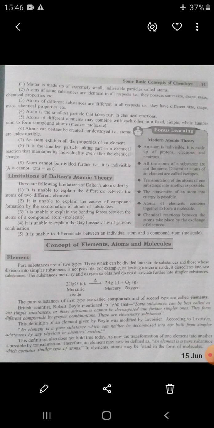So in the modern definition, an element is a pure substance which contains similar type of atom. Mention this: which contains similar type of atom in an element. Atoms may be found in the form of molecules.